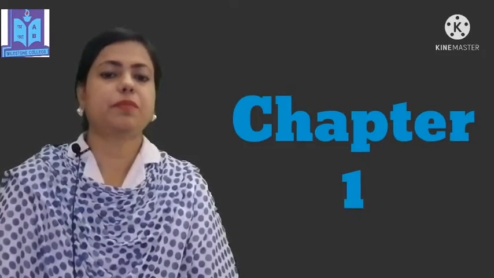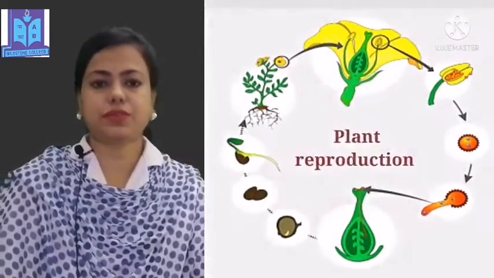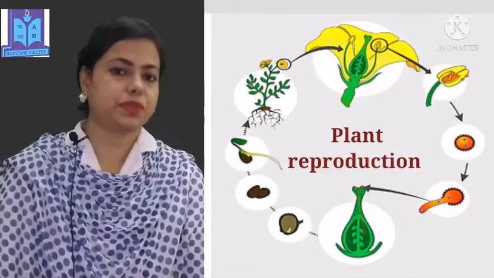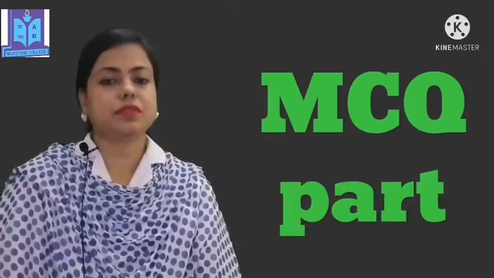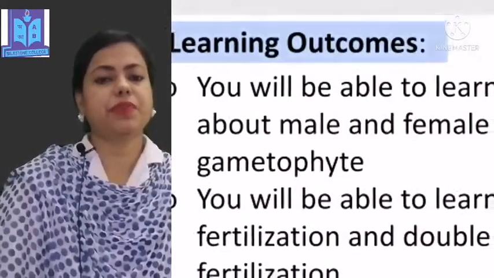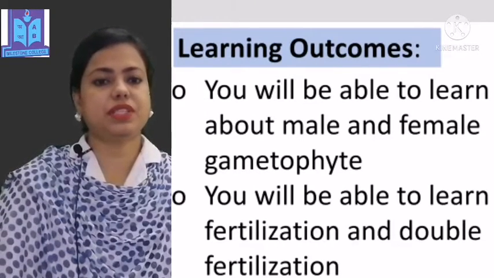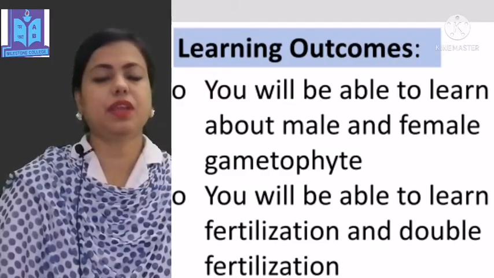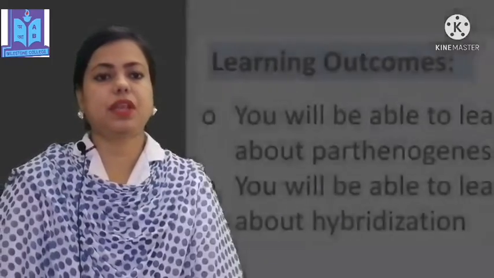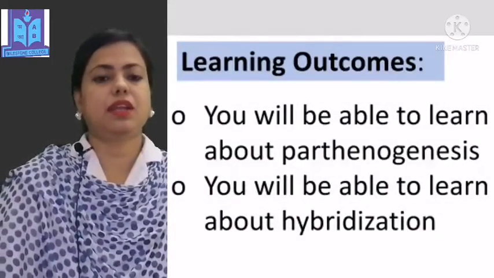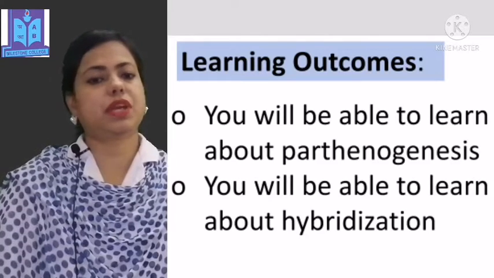Today, we will learn from chapter 10, Plant Reproduction. So let's go to the discussion. Today, I will discuss the multiple choice part. From this discussion, you will be able to learn about male and female gametophyte, fertilization and double fertilization, parthenogenesis, and hybridization.